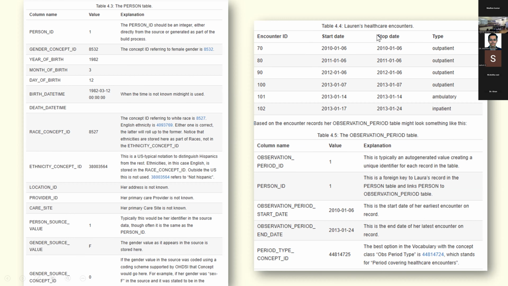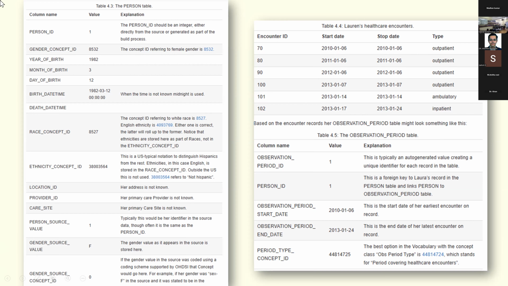Now, what about her health encounters? Here you can see she has come once to the hospital in 2010, once in 2011, once in 2012. Each of those were single-day hospital visits, and they were all outpatient. And then the final admission was in 2013, where she stayed for more than 7 days.